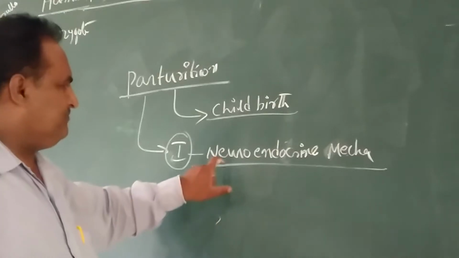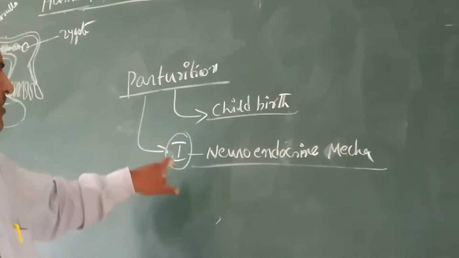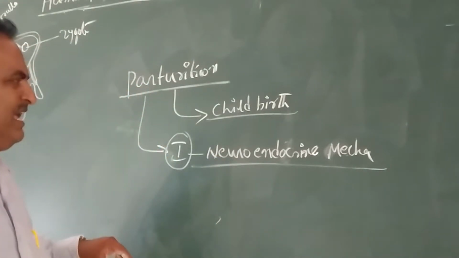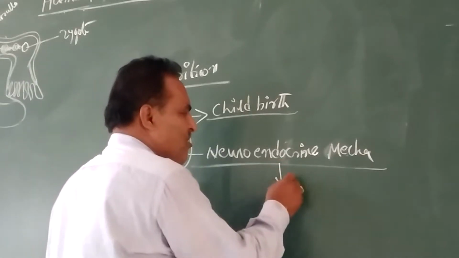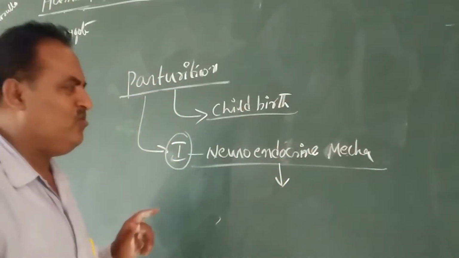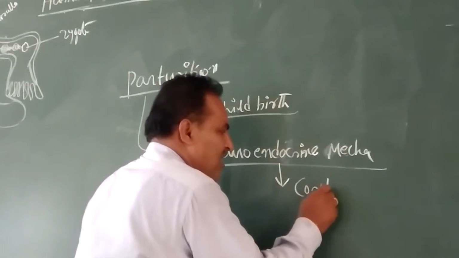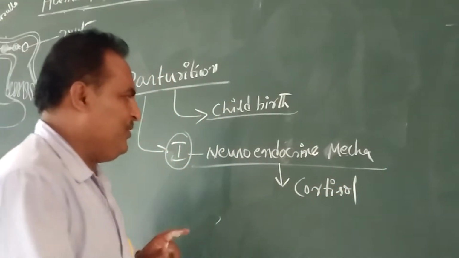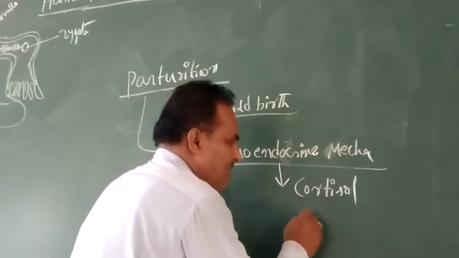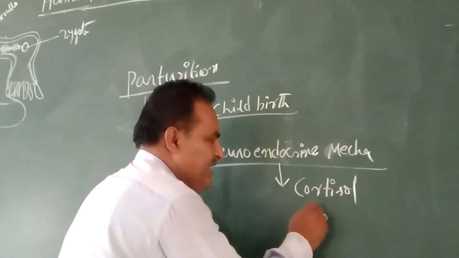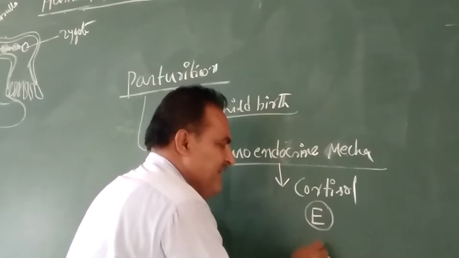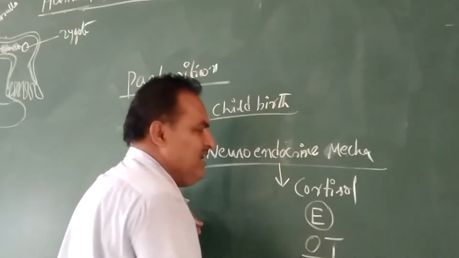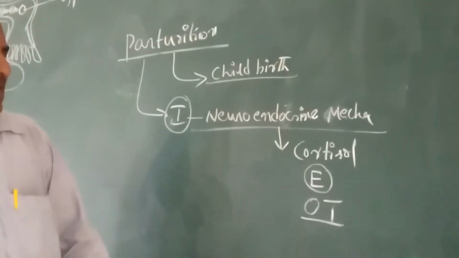In this mechanism, during parturition, different types of hormones are secreted, like cortisol, which is secreted from the pituitary gland, estrogen, and oxytocin.